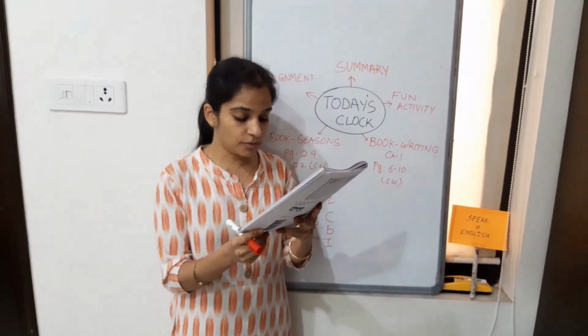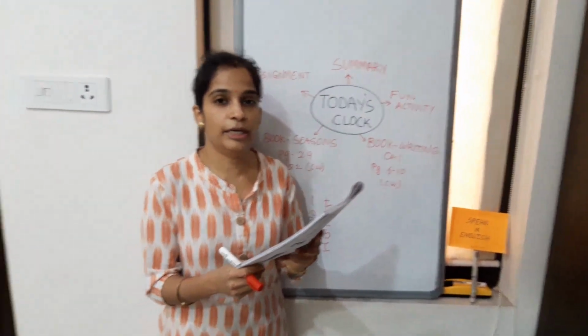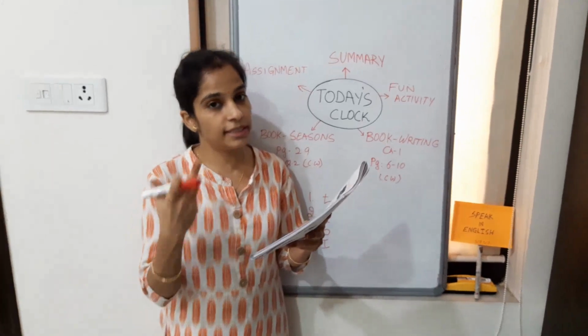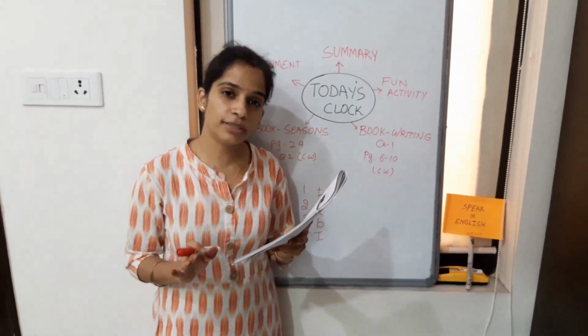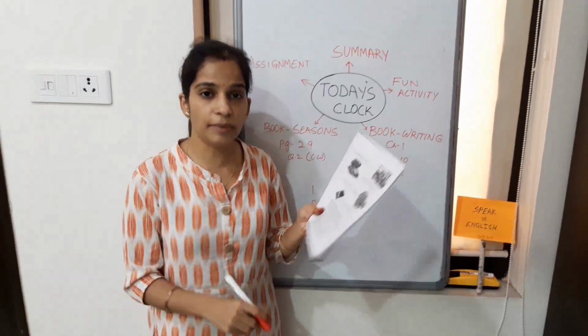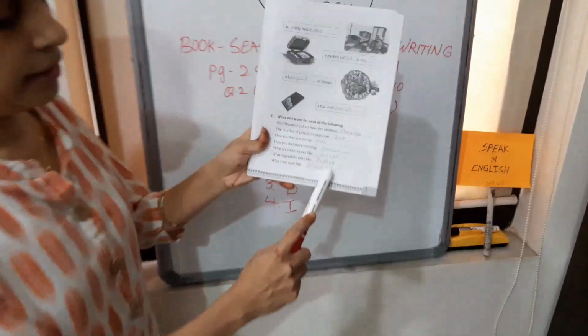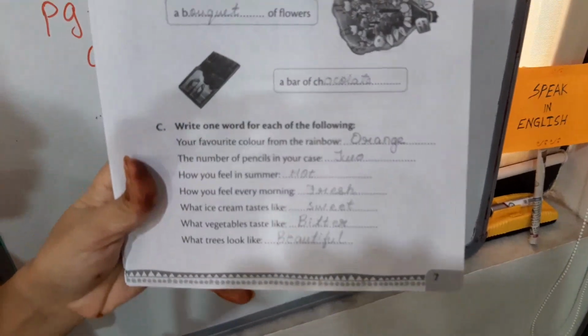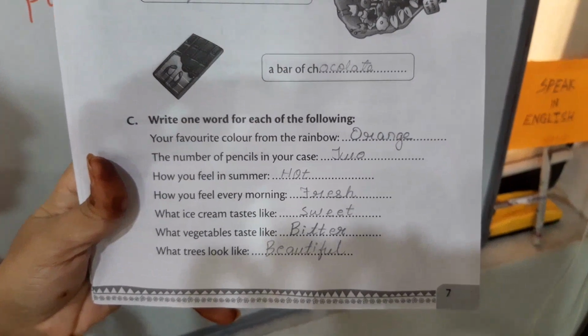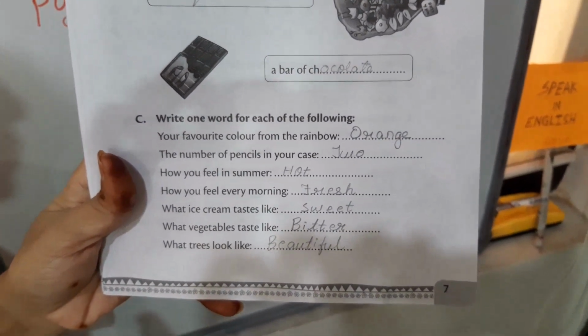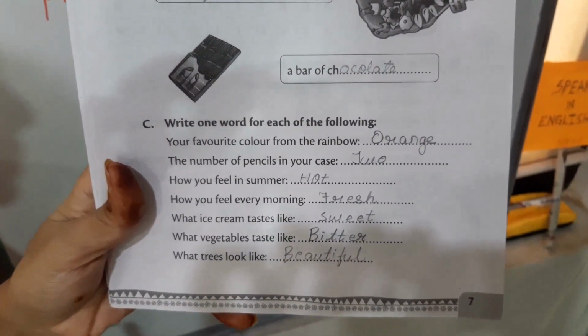Next, what trees look like? They look like beautiful. So all these again are words. Whatever words come in your mind, just write this. It's not compulsory to write these answers only. These are the answers. But students, I repeat, try to use your own brain and write your words, whatever comes in your mind. Let us go to the next exercise.